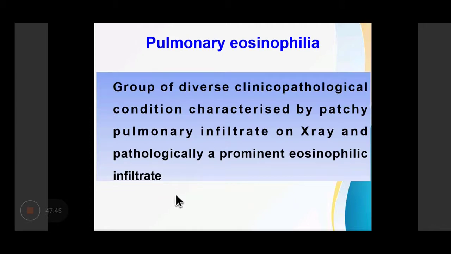Now, pulmonary eosinophilia is a group of diverse pathological conditions which is characterized by pulmonary infiltrate on X-ray and, pathologically, by prominent eosinophilic infiltrate. This condition is usually, but not always, associated with eosinophilia of blood or sputum.